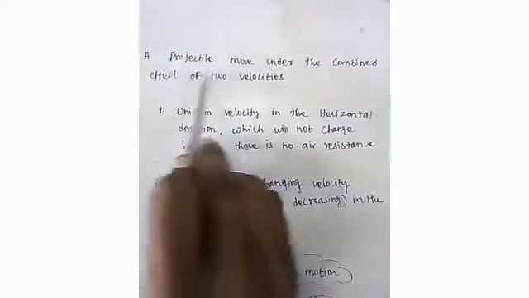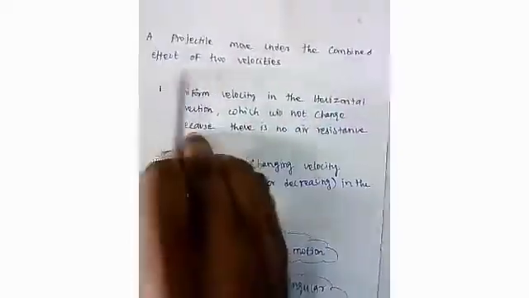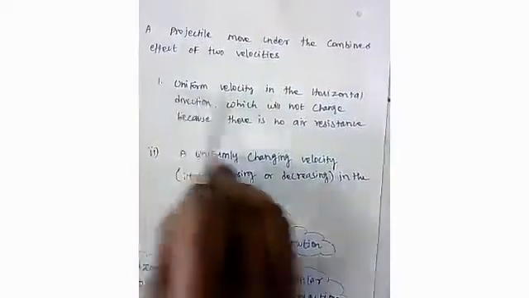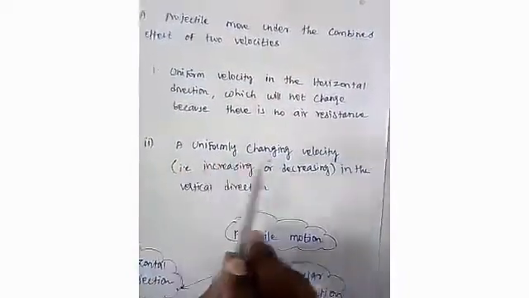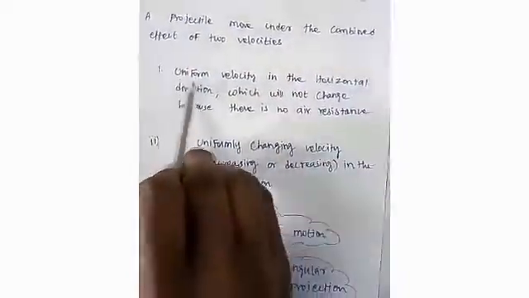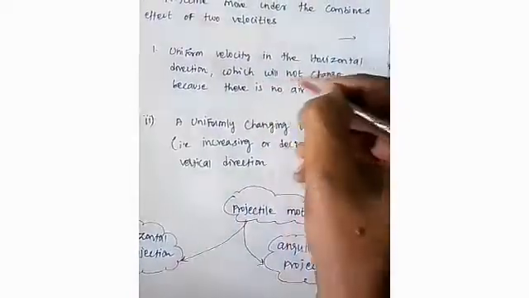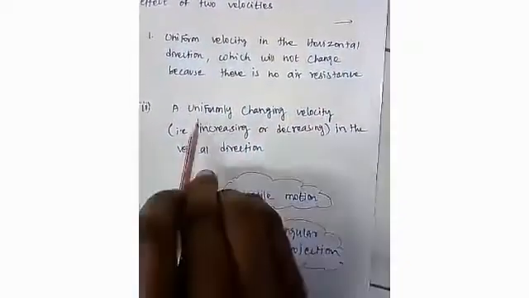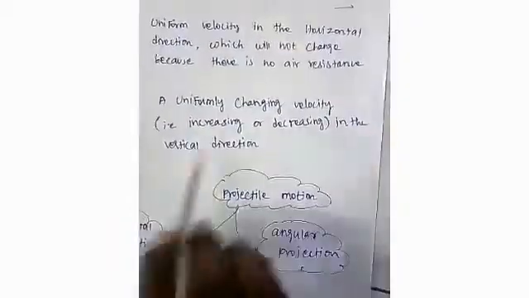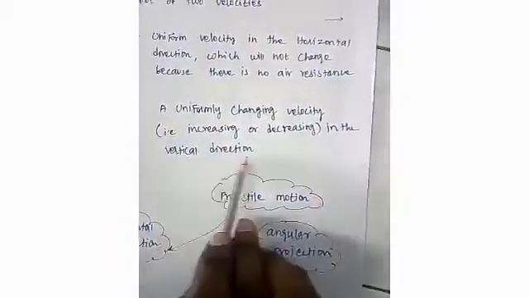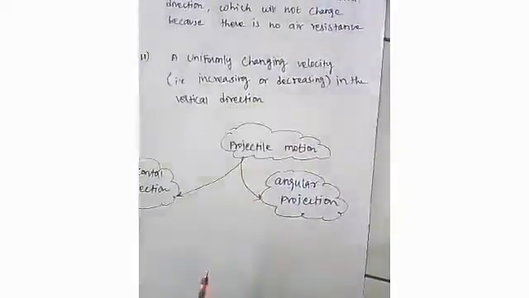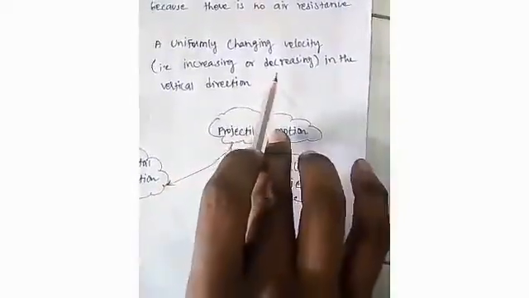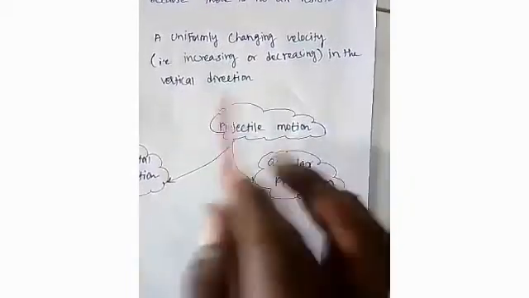Next, a projectile moves under the combined effect of two velocities. One is uniform velocity, another is uniformly changing velocity. Uniform velocity is in the horizontal direction, which will not change because there is no air resistance. Uniformly changing velocity is increasing or decreasing in the vertical direction, because gravity acts only in the vertical direction.